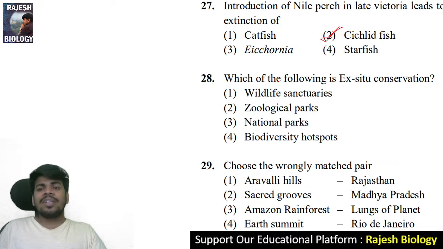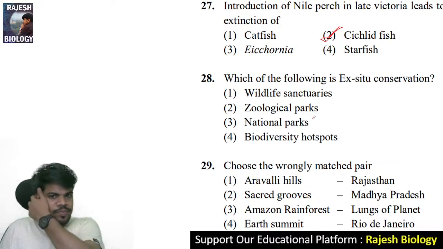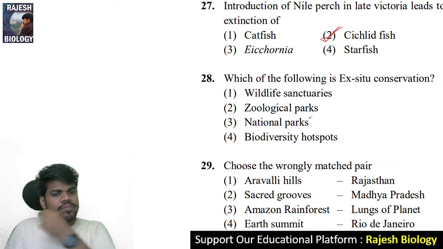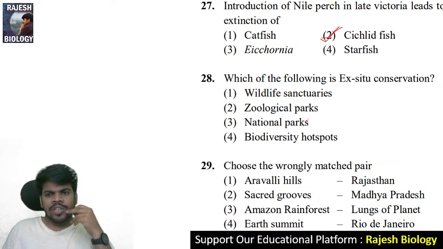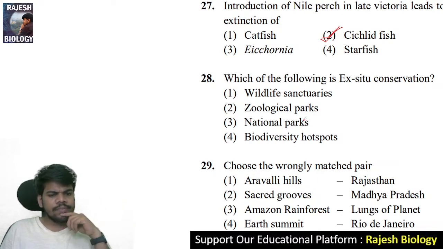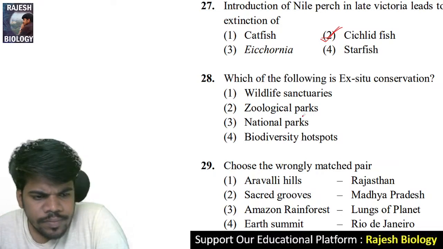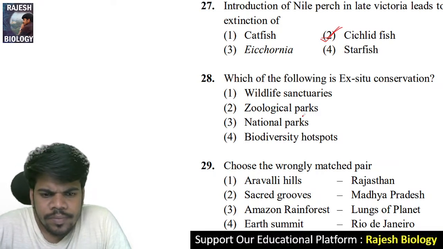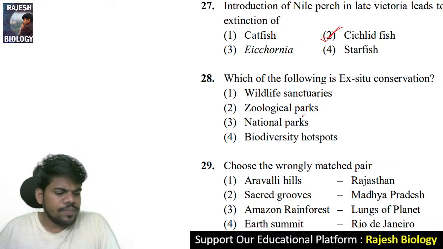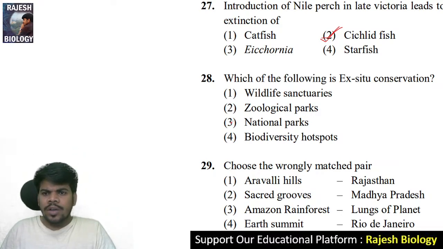Which of the following is ex-situ conservation? It is very important, you should know which is ex-situ and which is in-situ conservation and their examples also. Wildlife sanctuaries, zoological parks, national parks, biodiversity hotspots. Yeah, 28, 3. National parks are not ex situ. Zoological park is the ex situ.